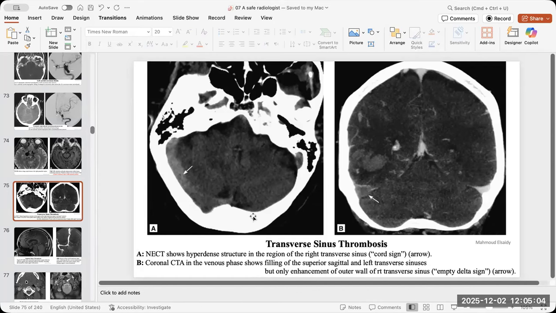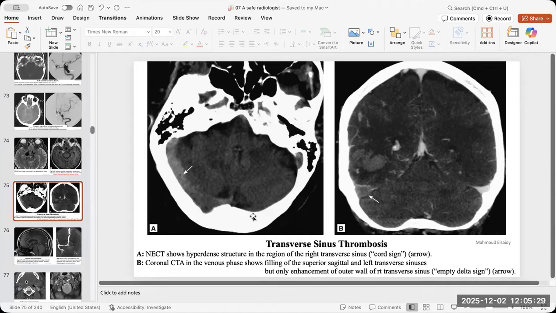Always search also for the underlying cause and expected complication. So make your thinking process always like that. You find the abnormality. What could be the underlying cause of it? Here in venous sinus thrombosis, you might find nearby infection like sinusitis or mastoiditis. You may find a mass like meningioma. You may find an overlying bone fracture.